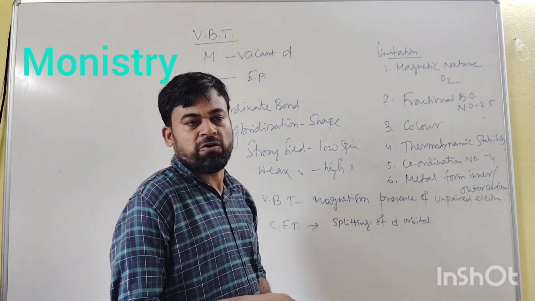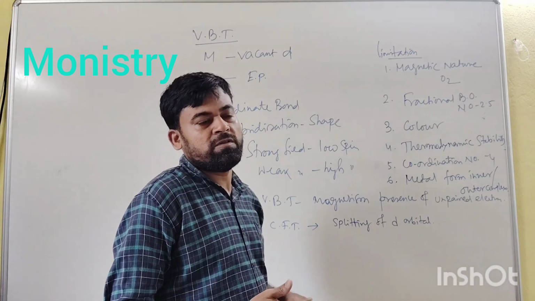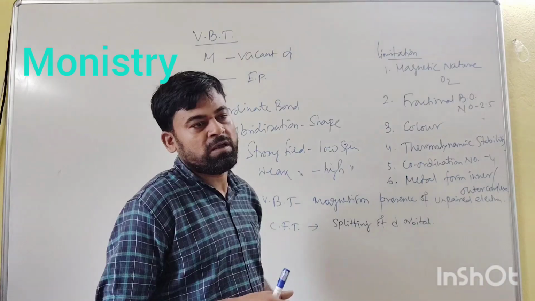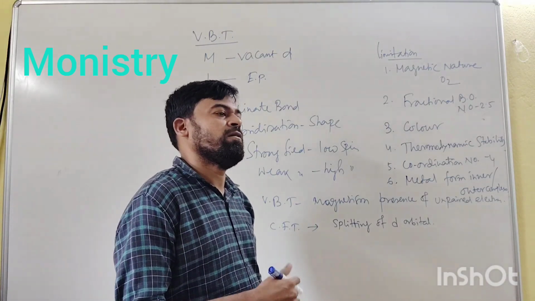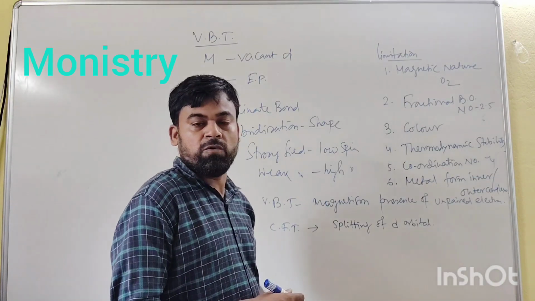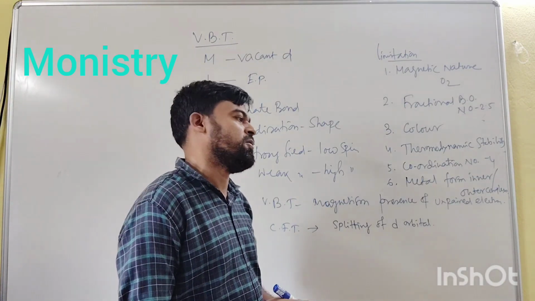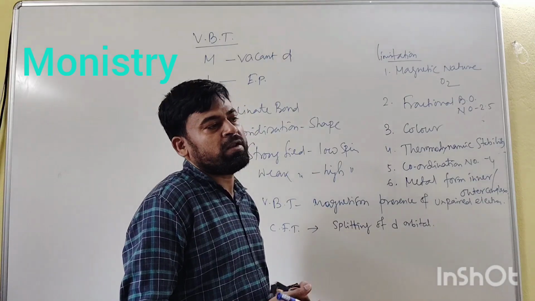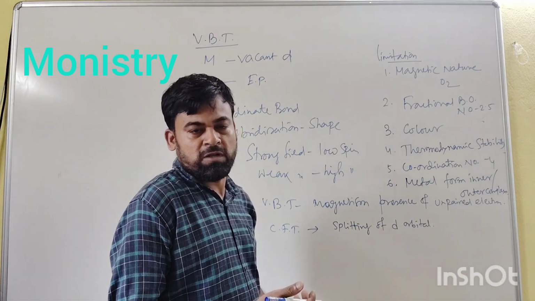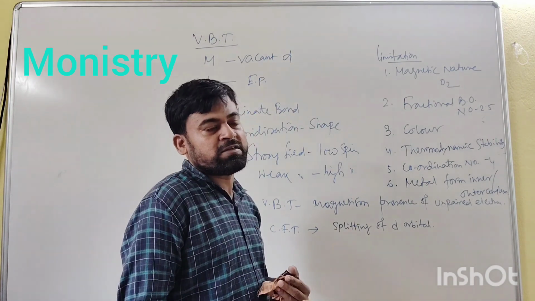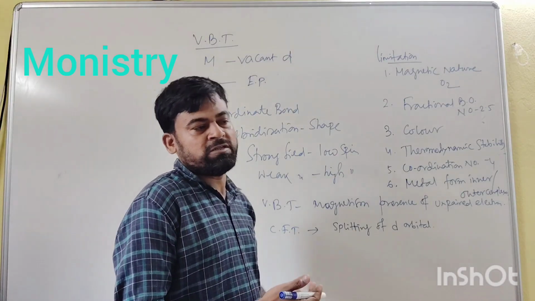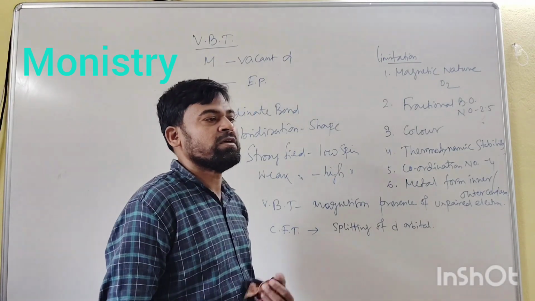It has d orbitals, and among the 5 d orbitals there must be a vacant d orbital present. When ligands come to this metal ion, ligands having a lone electron pair or a negatively charged ion, the central metal ion must have a vacant d orbital and the ligand must have a lone electron pair. When the ligand comes to the central metal ion, the lone electron pair of the ligand is donated to the central metal ion, and a bond is formed.